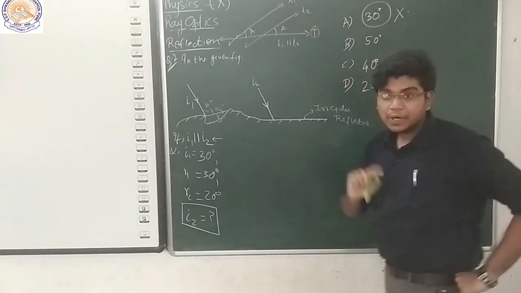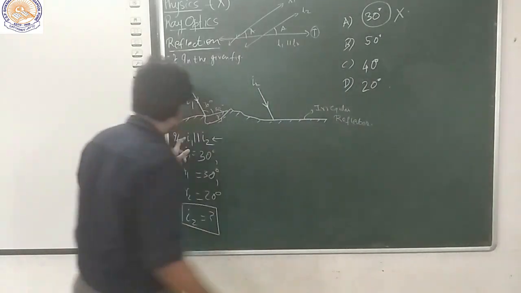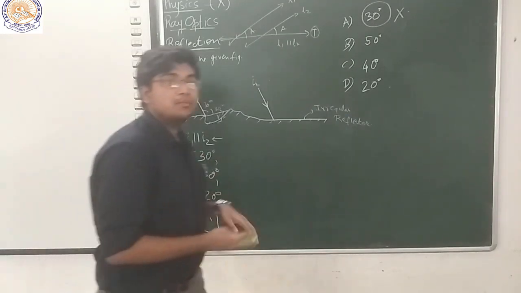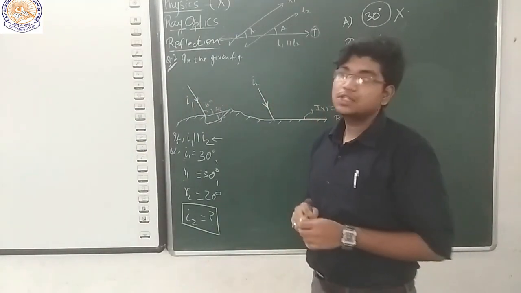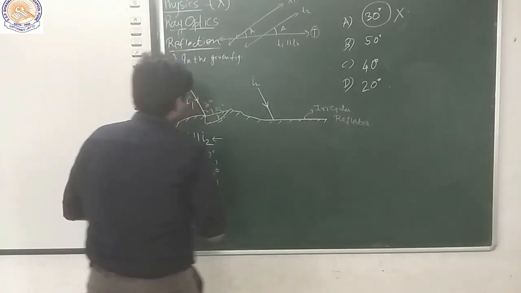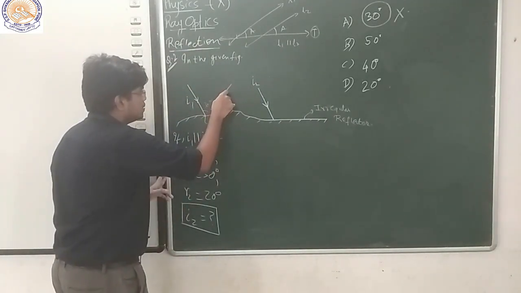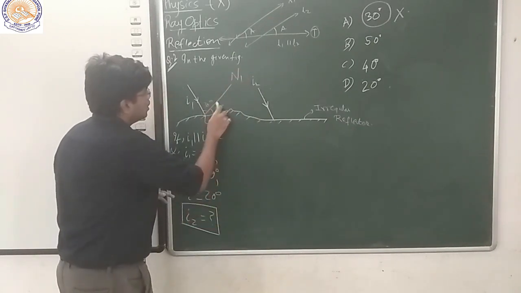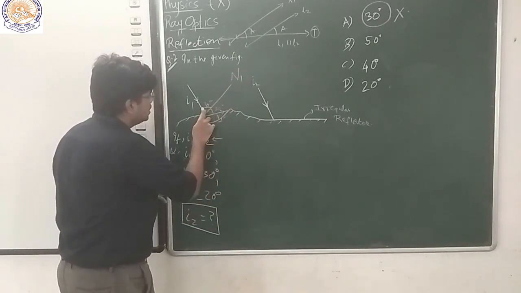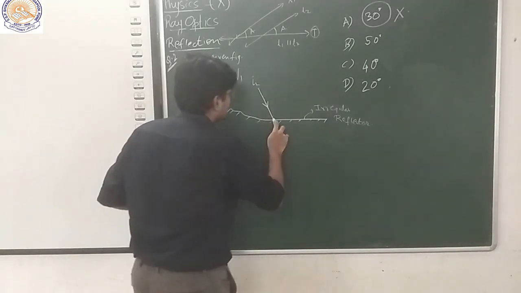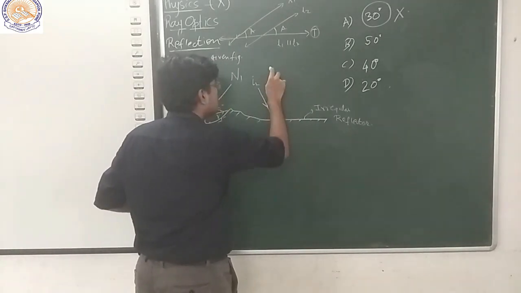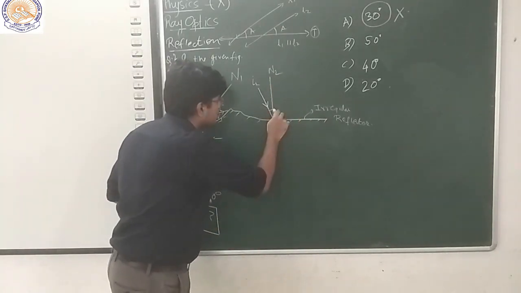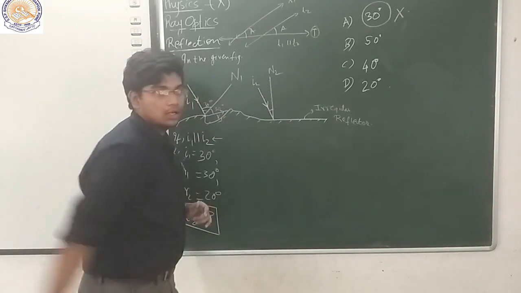They are equal. But the angle we measure here, the angle of incidence, the angle of reflection, they are measured from the normal. So here you can say that this is the normal, let's say N1. So this 30 degrees is measured from this normal, and if I consider this normal N2, then its angle should be measured from this normal.